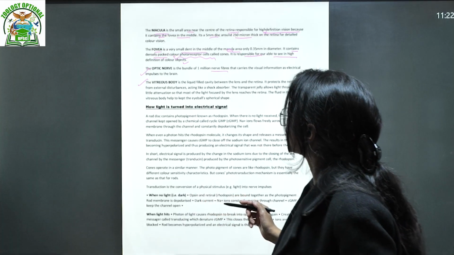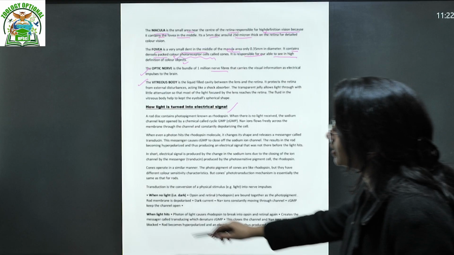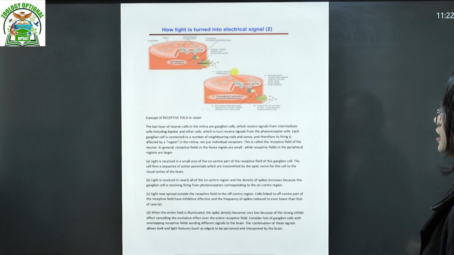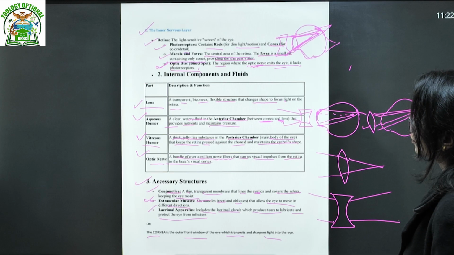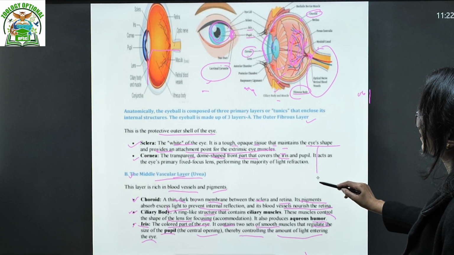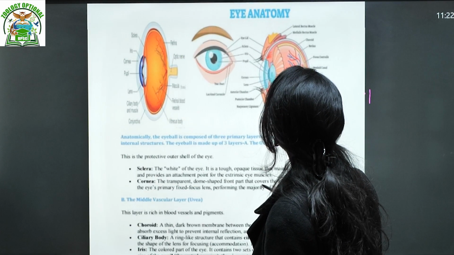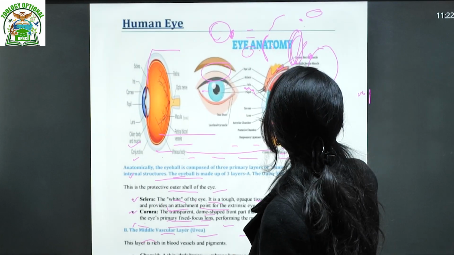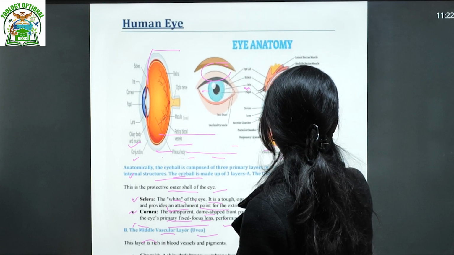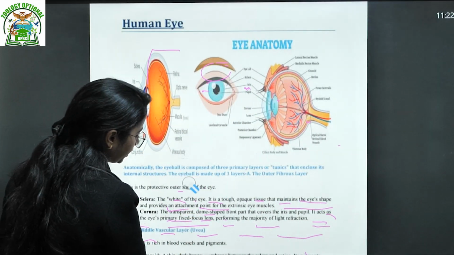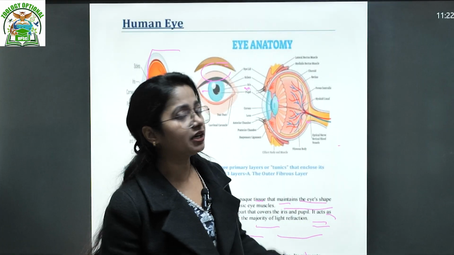Now, how light is turned into an electrical signal when there is light and when there is no light, we are going to talk about in the next video. This video is mainly about the structure of the human eye. This diagram and content is good enough for elaborating the parts and structure of the human eye with a detailed diagram.